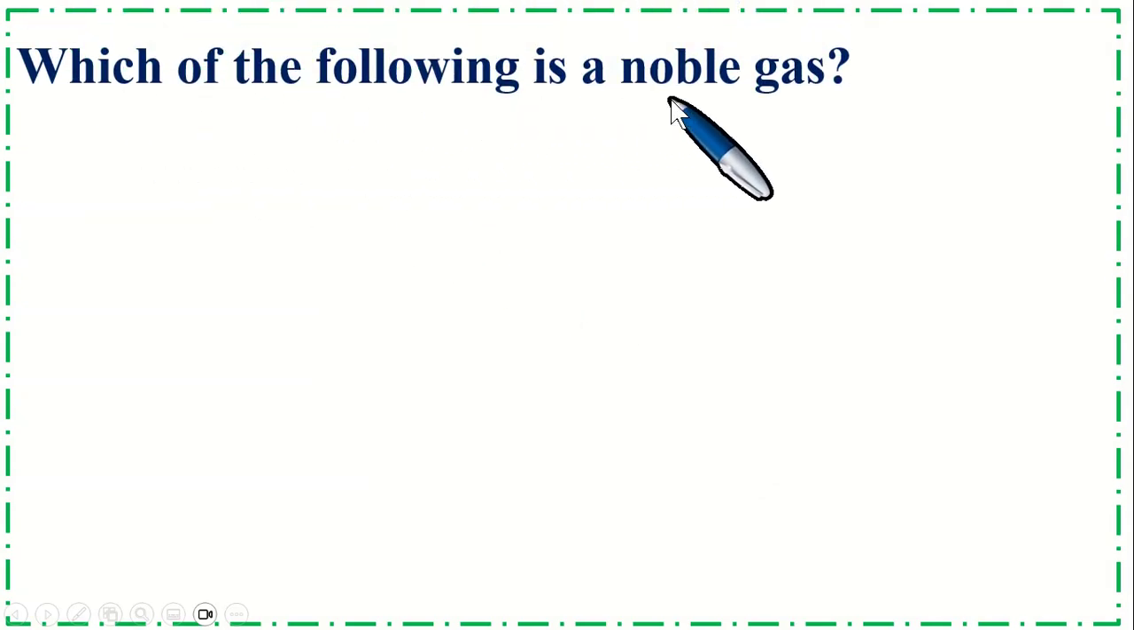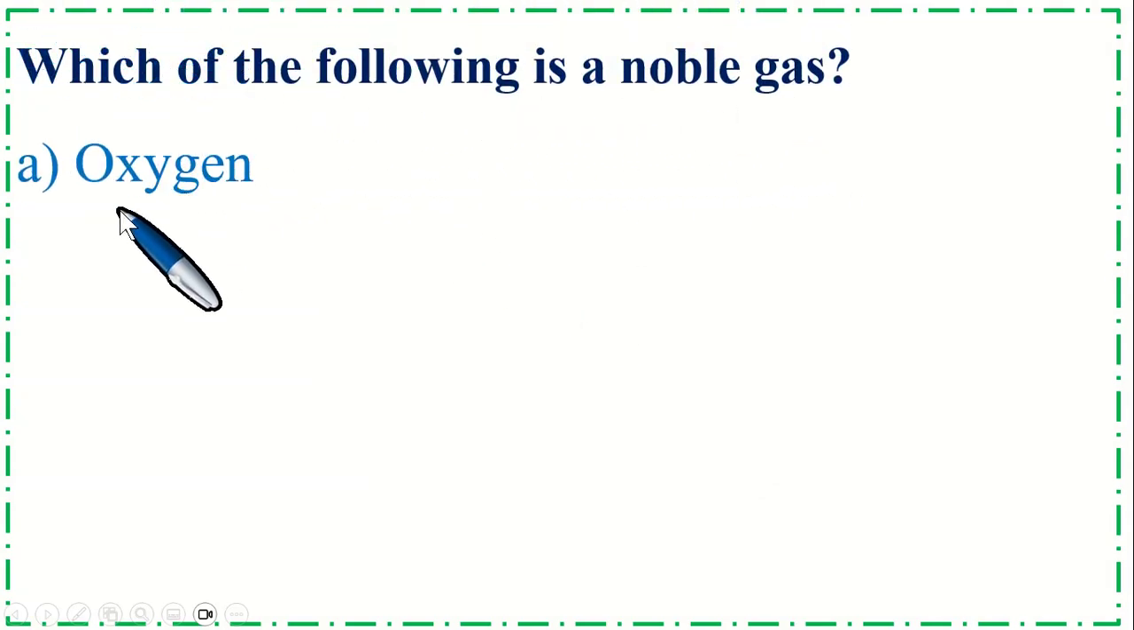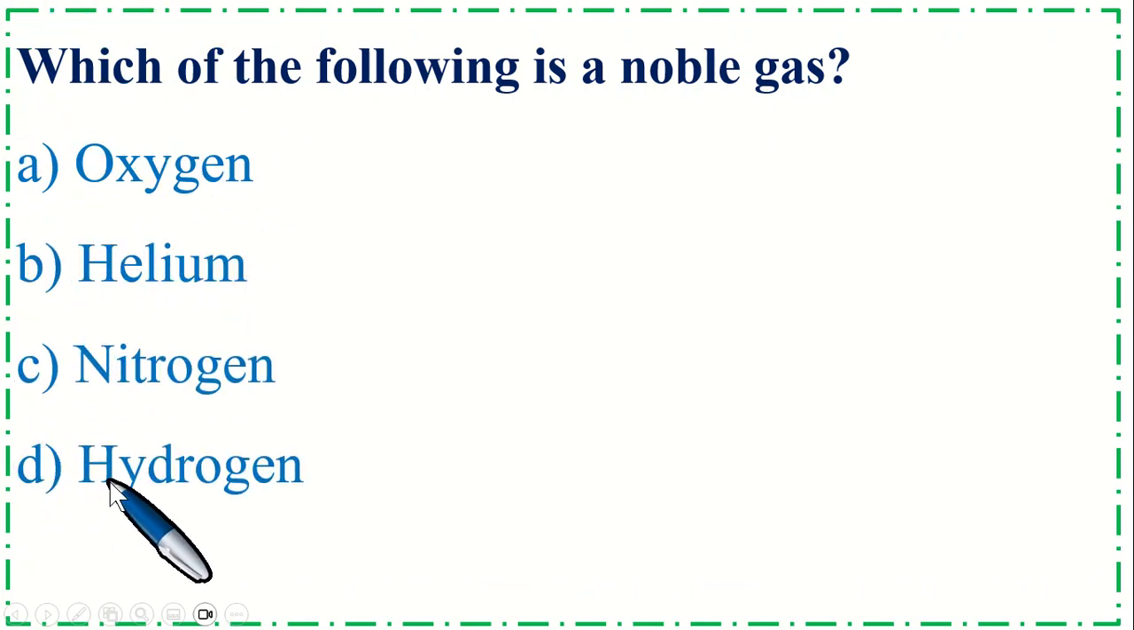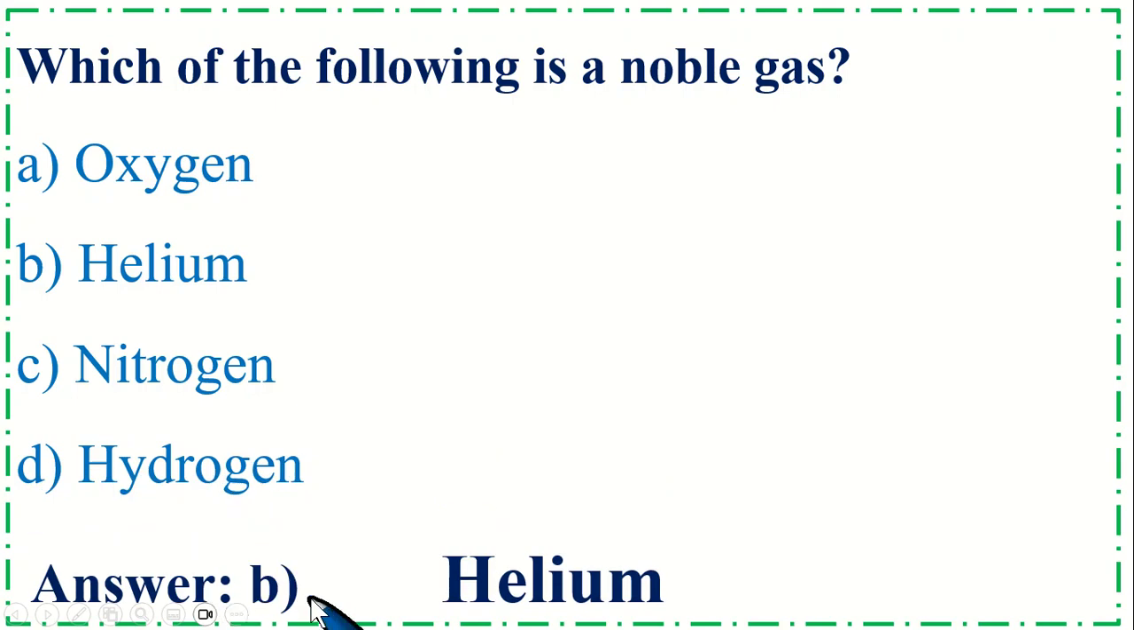Which of the following is a noble gas? Option A, oxygen. B, helium. C, nitrogen. And option D, hydrogen. So the correct option is B, helium.